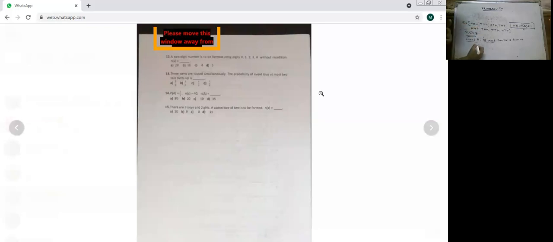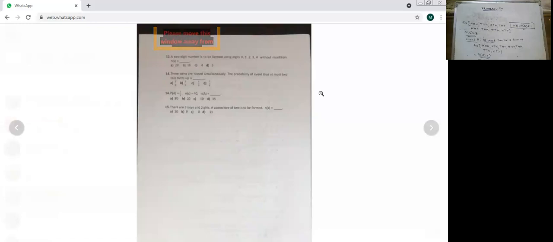So what will come in A? HHH will also do, where no tail is there. They want maximum 2 tails, so TTT will not do. Leaving this, you will consider all the others, where there are 0, 1 and 2 tails. So you will have n of A equal to 7. Hence your probability of A would be 7 upon 8.